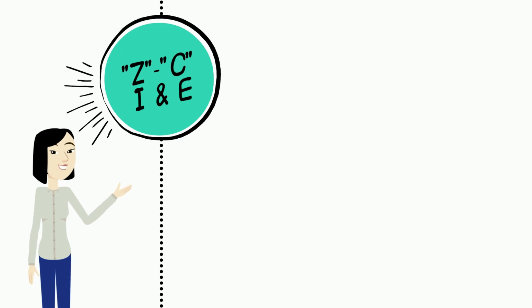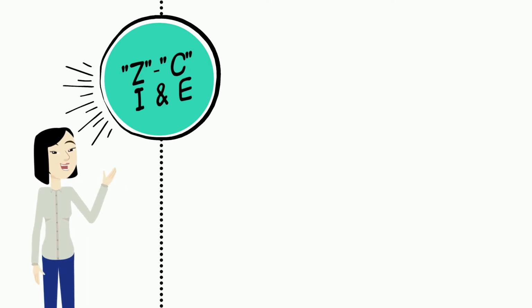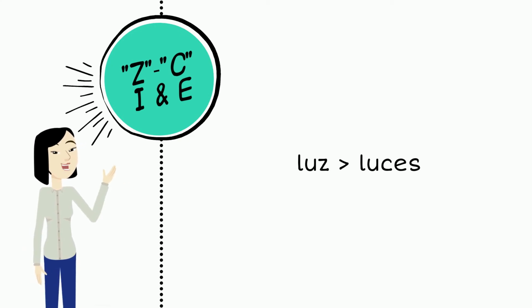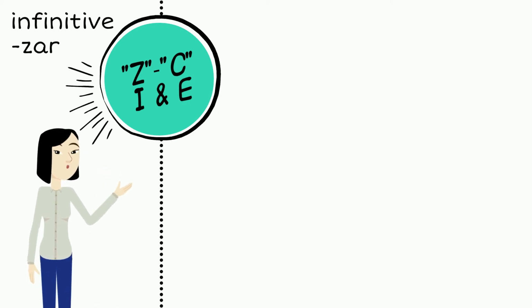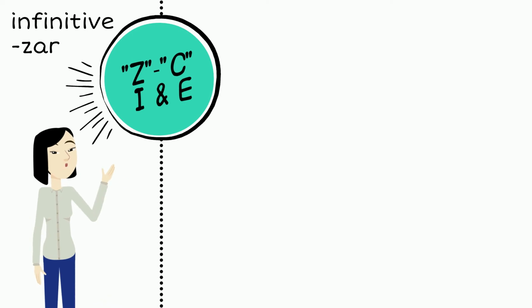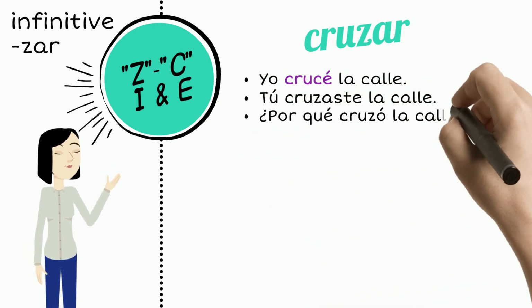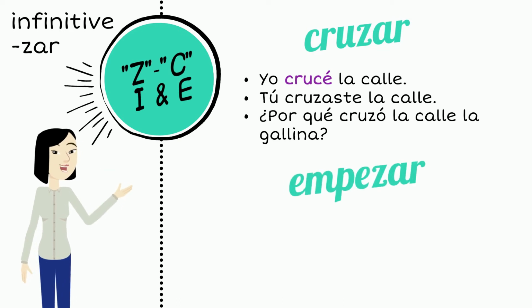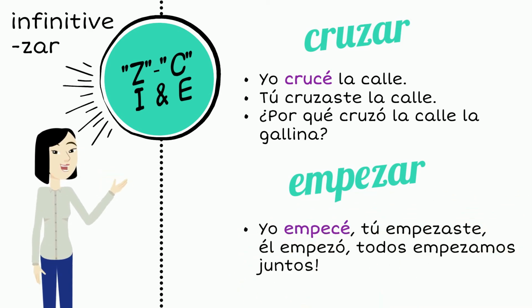Z changes to C before I and before E. You should remember this from Spanish 1 when you learned pluralization. Luz, singular, versus luces, plural. In the preterite, this happens in the yo form of verbs whose infinitive ends in zar. For example, cruzar, to cross. Yo crucé la calle, tú cruzaste la calle. ¿Por qué cruzó la calle la gallina? Empezar, to begin. Yo empecé, tú empezaste, él empezó, todos empezamos juntos.